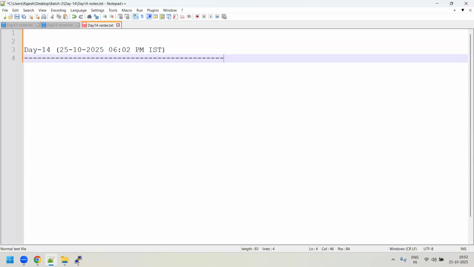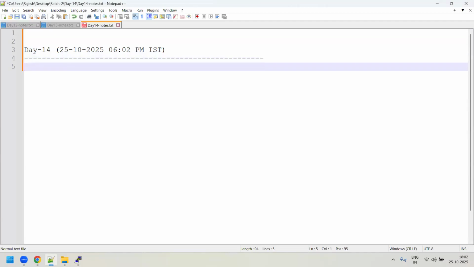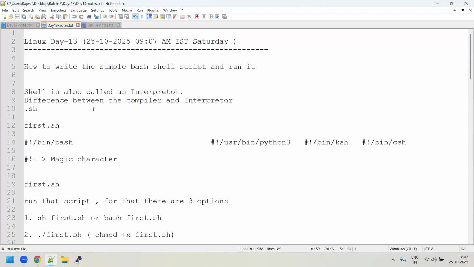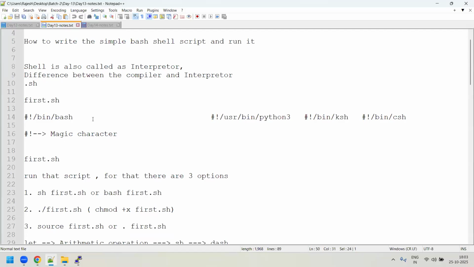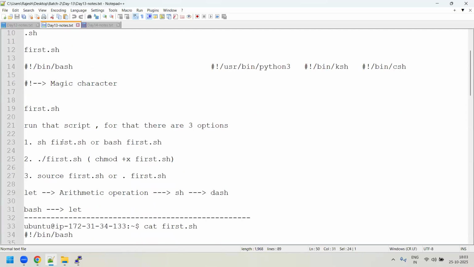So, guys, in the morning session, that is the day 13 session, we tried to understand the difference between an interpreter and a compiler. We also saw how to write a simple bash shell script, right? And then how to execute the scripts. Usually there are three methods.